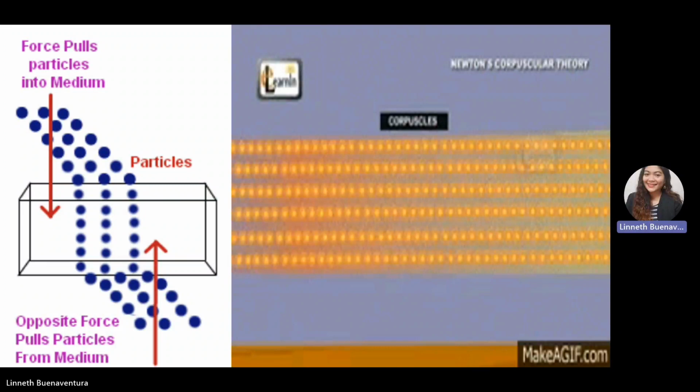This video clip shows the corpuscles that came from the sun, candle, and flashlight. This image shows the corpuscles that travel from air into a solid. Once the tiny particle changes its medium, it either decreases or increases its velocity.